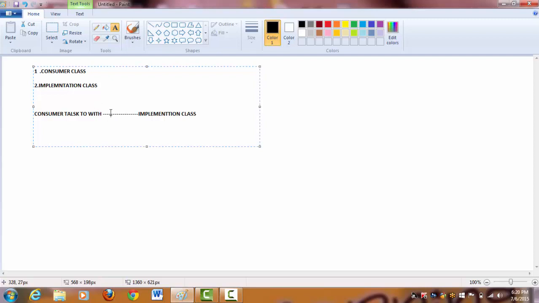So what is this gap? How will these two guys communicate? By means of a mediator, right? Who is that mediator? Interface. So remember one point, most of the time a Java client communicates with a Java server or .NET server or any server only by means of an interface.